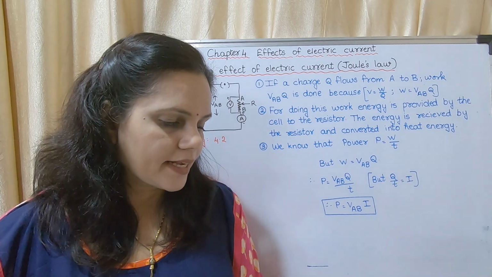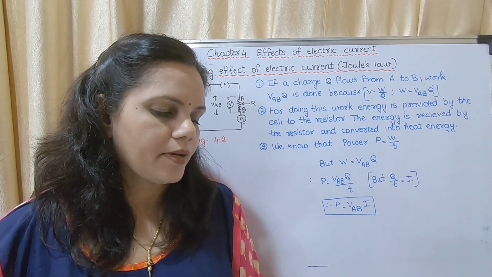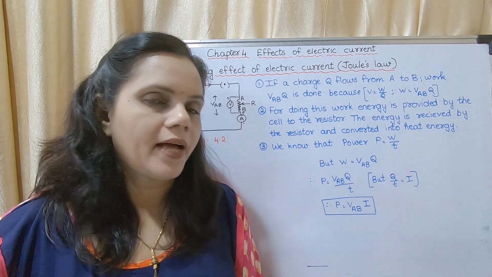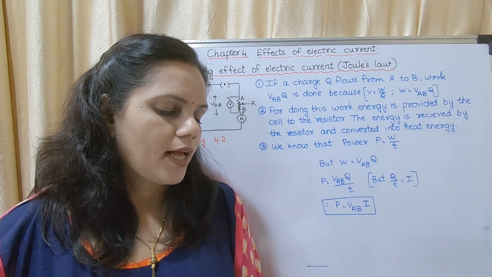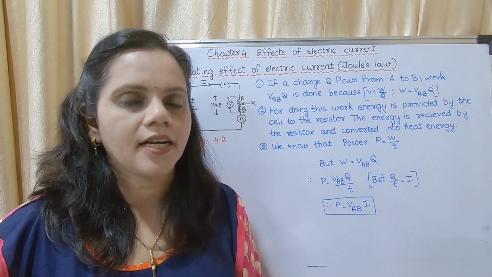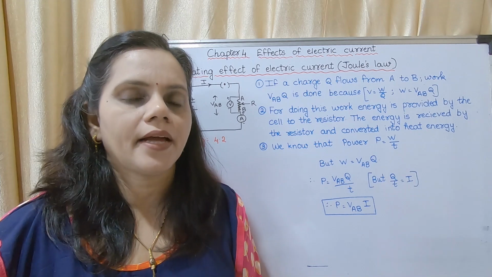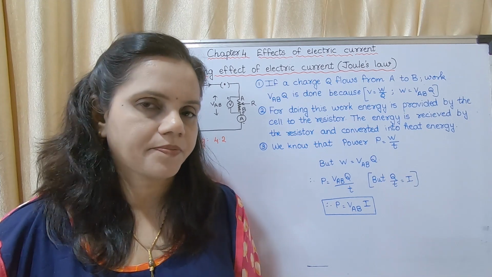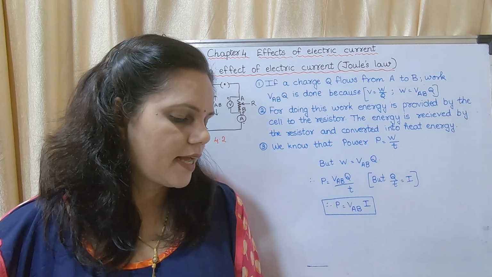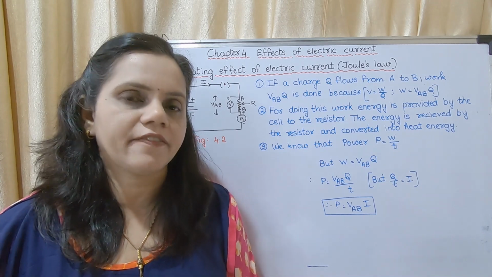So in this diagram, the heater and lamp, that is the fireplace and a lamp, show the heating effect of electric current, and the electric bell and the electric fan work on the magnetic effect of electric current. I repeat, the lamp and the heater work on the heating effect, and the bell and the fan work on the magnetic effect.